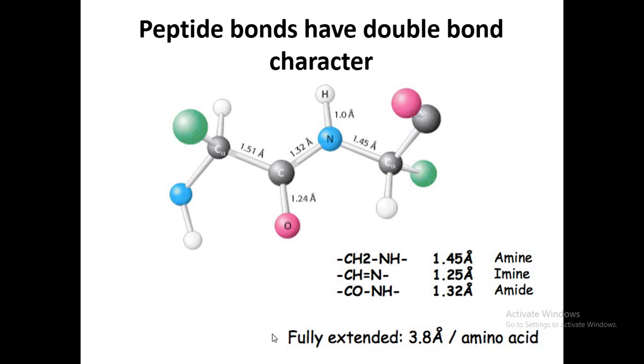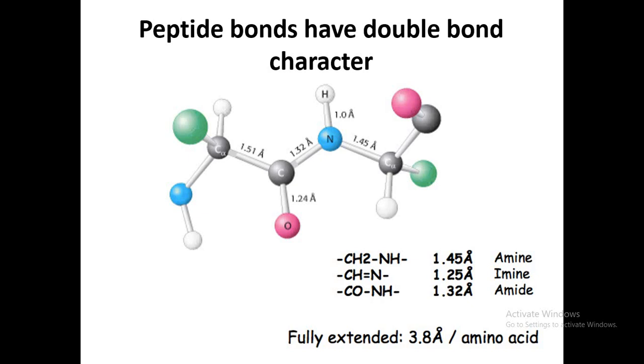One more thing that we wish to discuss here is that the oxygen atom of this carbonyl group has a partial negative charge, whereas the hydrogen atom of this amide group has a partial positive charge. Due to this partial positive and partial negative charge, a dipole is set up over this peptide bond, and due to this dipole the peptide bond has partial double bond character.